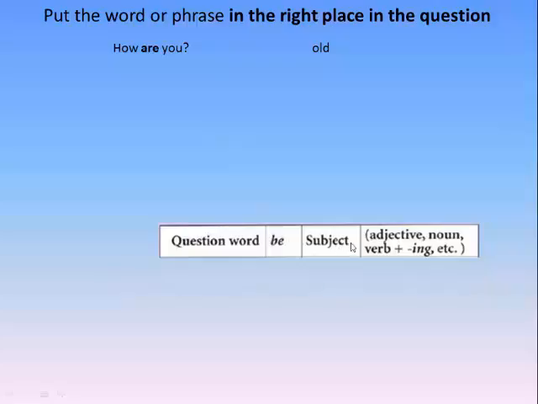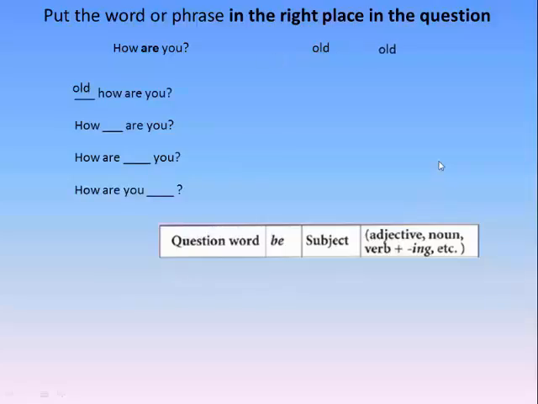So I know that this is my chart. This is my formula. I have 4 possibilities to put old. And I need to start with a question word. Here, I do not start with a question word, so I can delete this option.